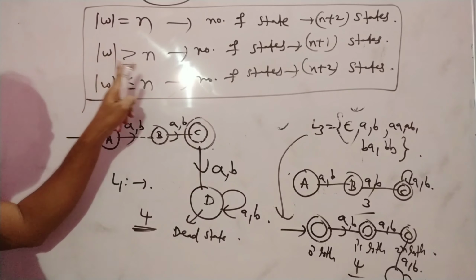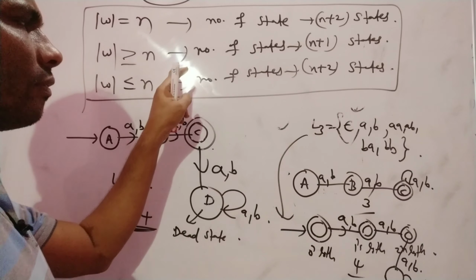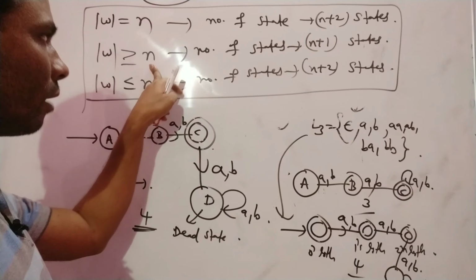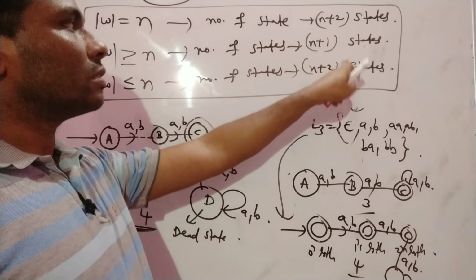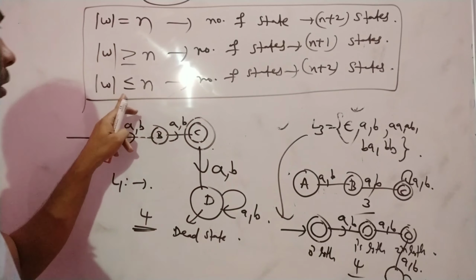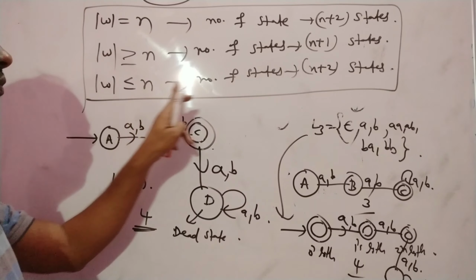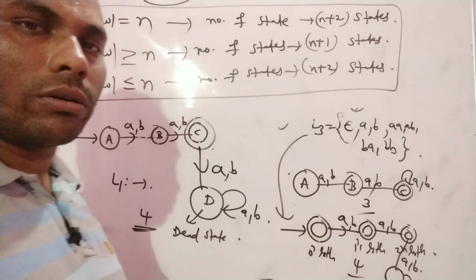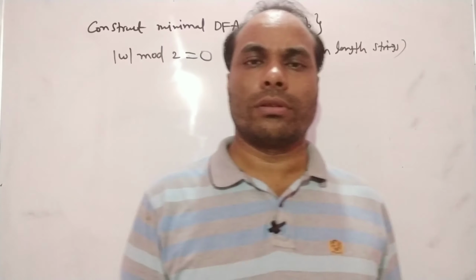If string length is greater than or equal to n, n is whatever value they give, 3 or 4, you should remember, if it is 3, 3 plus 1. If it is 6, 6 plus 1 states required. And if W is less than or equal to n, the number of states should be n plus 2. So based on that you have to answer in the exam.